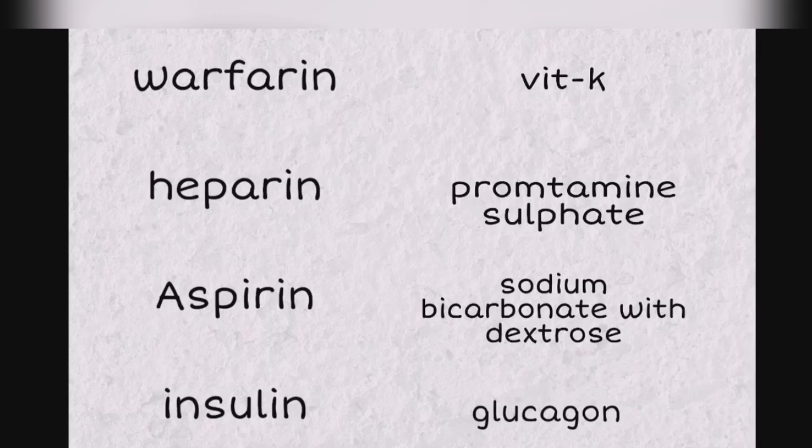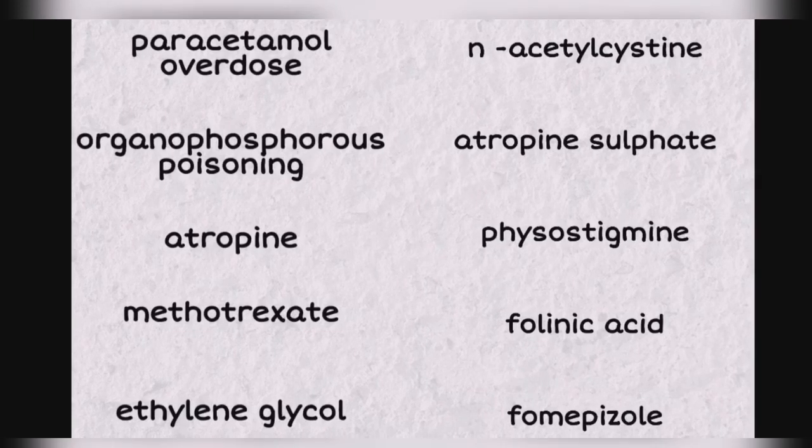For heparin toxicity, we will give protamine sulfate as antidote. For aspirin overdose, we will give sodium bicarbonate with dextrose as antidote. For insulin, we will give glucagon as antidote. For paracetamol overdose, we will give N-acetylcysteine as antidote. The other name of N-acetylcysteine is Mucomyst.